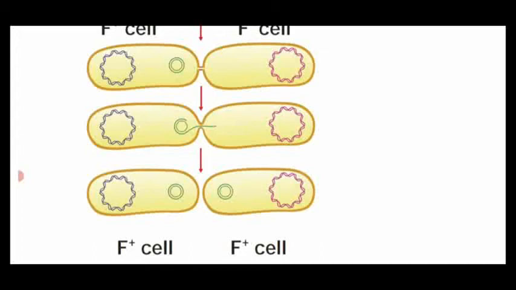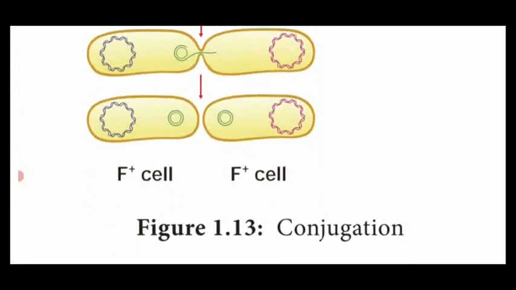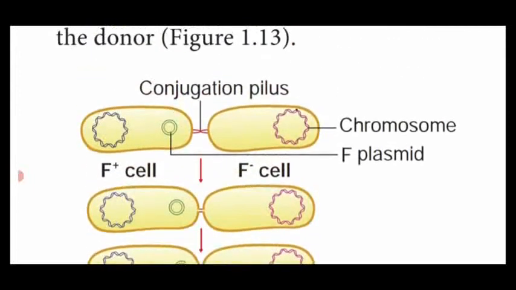Now both bacteria are separated and produce two daughter bacteria, with F plus cells. That type of sexual reproduction is called conjugation in bacteria.